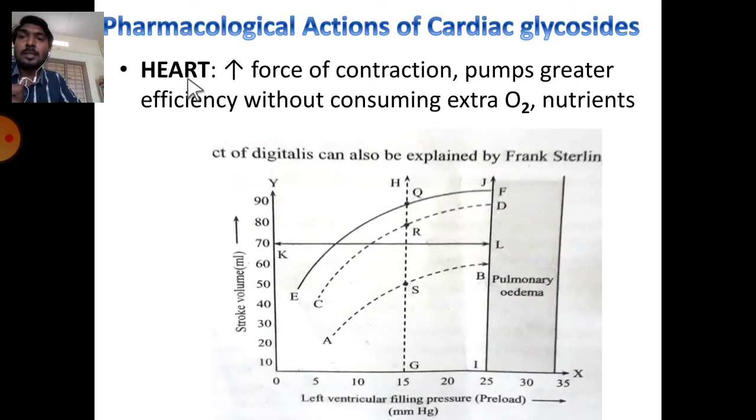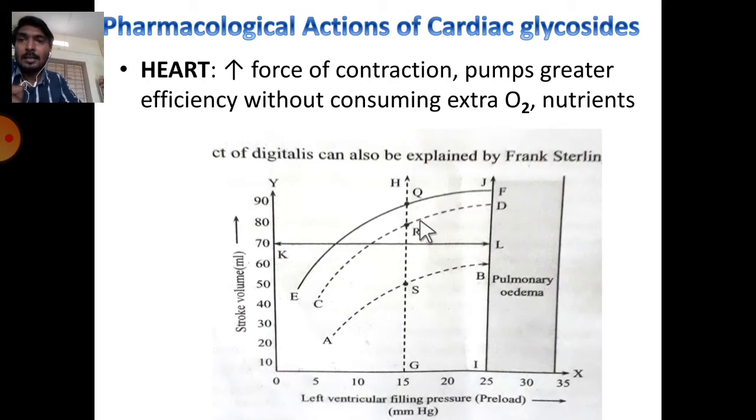The pharmacology of these drugs can be explained by Frank Starling's theory. According to it, the x-axis is left ventricular filling pressure and the y-axis is stroke volume. Their relationship can be explained by Frank Starling's lines. Here the normal value is 0 to 25 mm Hg of left ventricular pressure, which is also called preload. This is the normal pressure. The IJ line explains the boundary; beyond this, pulmonary edema takes place.